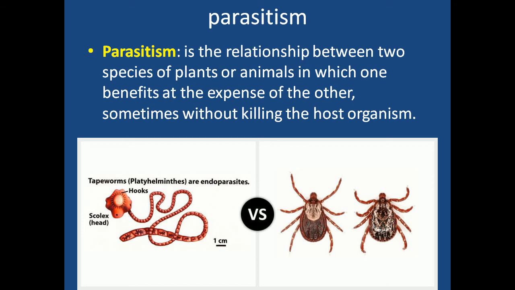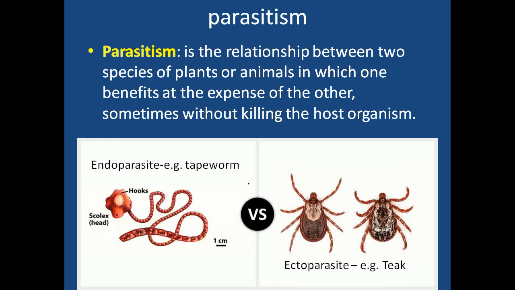Here are some examples of parasite. Broadly you can categorize into two, endoparasite and ectoparasite. You all have heard about tapeworm. It is an example of endoparasite. This is tick, example of ectoparasite. Ecto नाम से ही पता चल रहा है, prefix means outside, endo prefix means inside. So this particular parasite will remain inside the body of host. Now here host will be pork हो जाएगा, या फिर जो pig हम बोलते हैं वो होगा, और human being is also host.